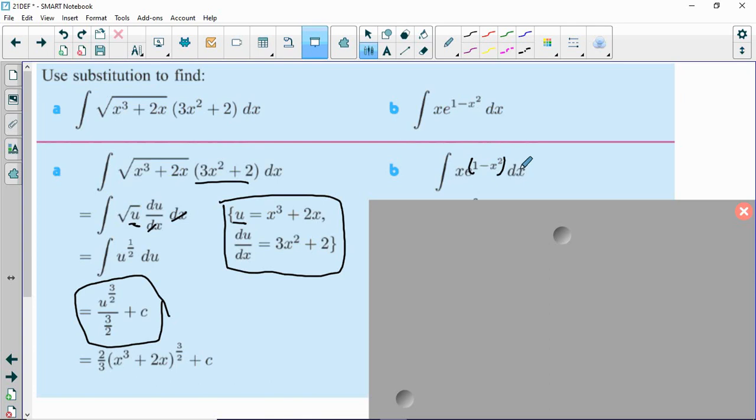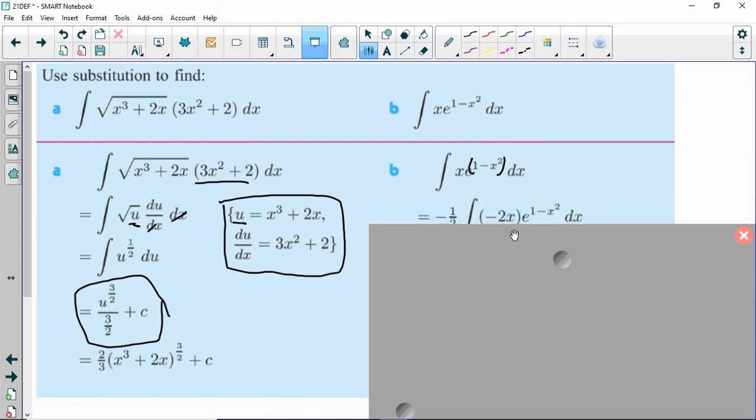Now what the book does is they kind of skip a couple steps here, and in the next line they just throw a negative 1/2 out here and then a negative 2 inside, because they're planning ahead and they know they want the negative 2x from the derivative of that. So now they've made that, and of course negative 1/2 times negative 2, those are going to cancel out, right?